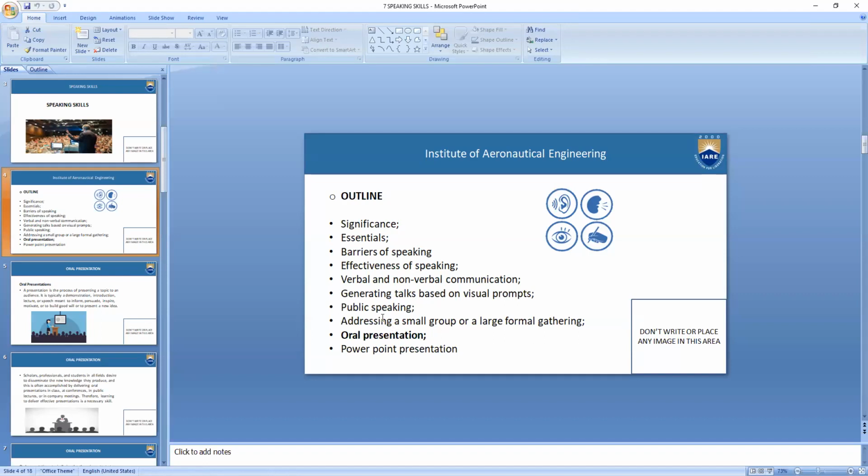Then we thought we'll do public speaking as well as oral presentation in one class, so that it is all actually a part of the public speaking process. If you are addressing a small gathering or a large gathering, you have to follow the same rules and regulations of a public speaking oral presentation.